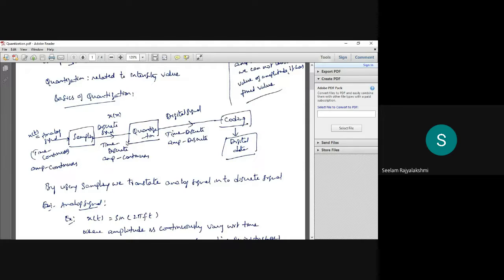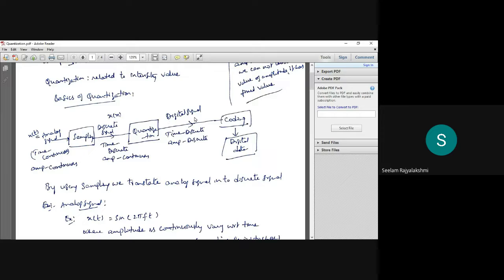The input of quantization is discrete with respect to time, but the amplitude is continuous. The output of quantization has time discrete and amplitude also discrete, so both are discrete. The input is the discrete signal, represented by x of n, and the output is the digital signal.